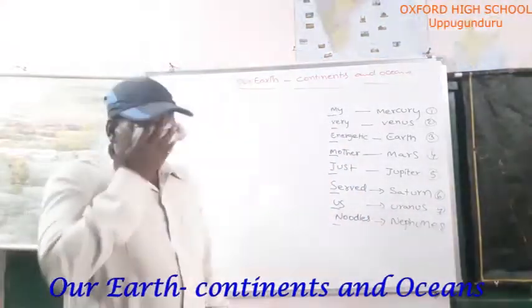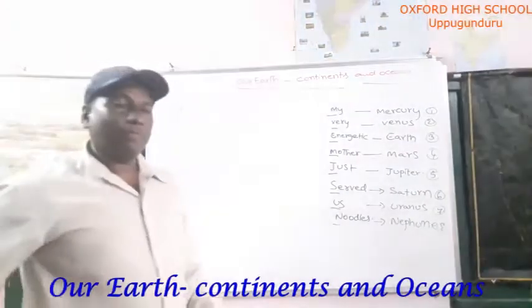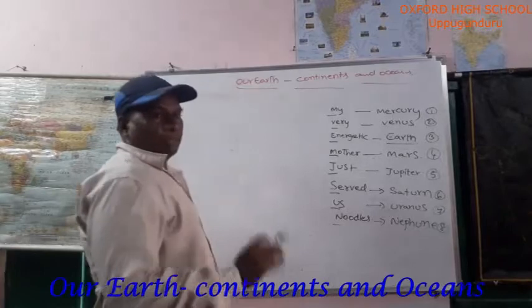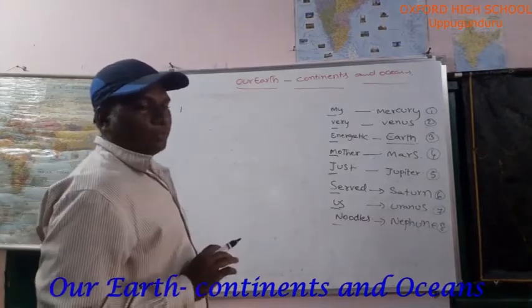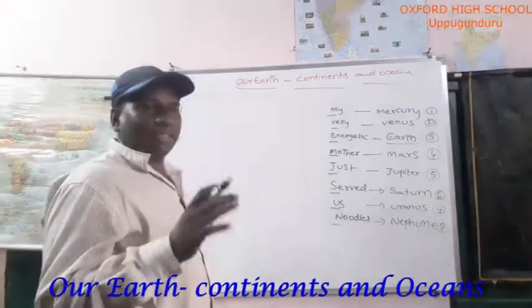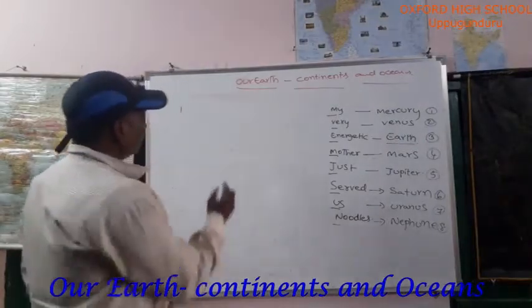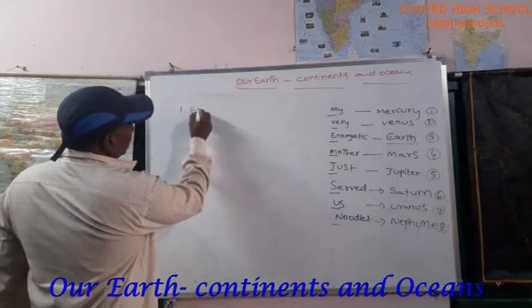Where are we living? Yes, on earth. It is located in the third position. When we are watching from the sun, earth's position is third.